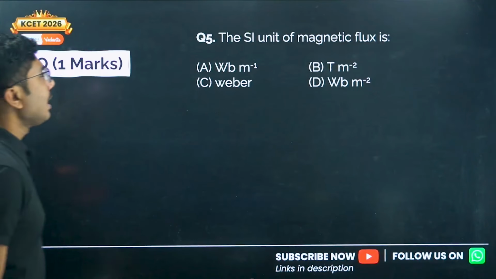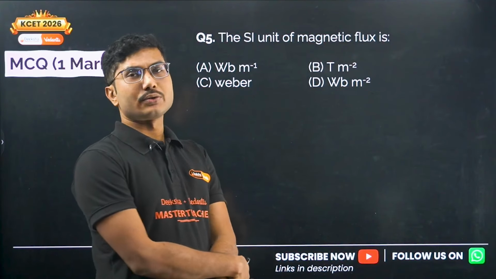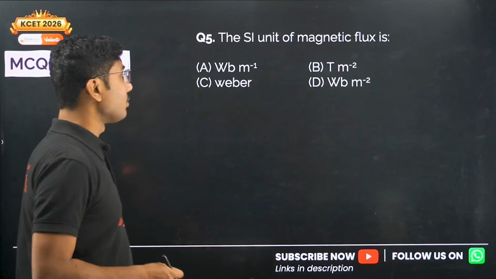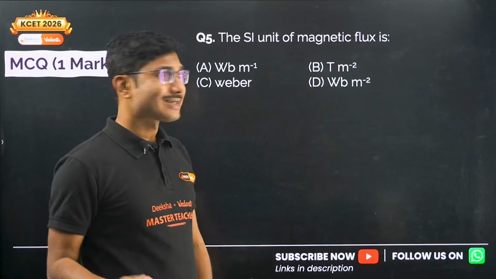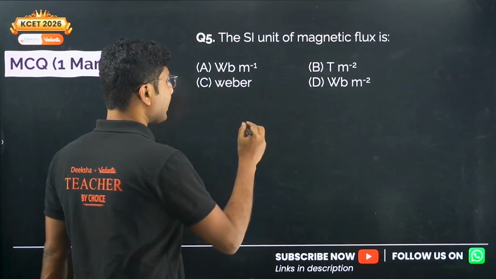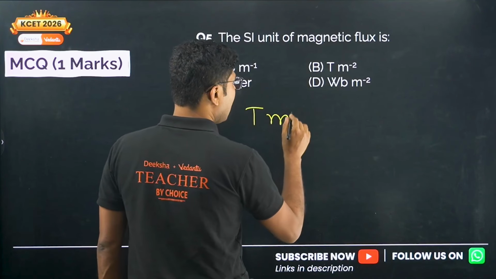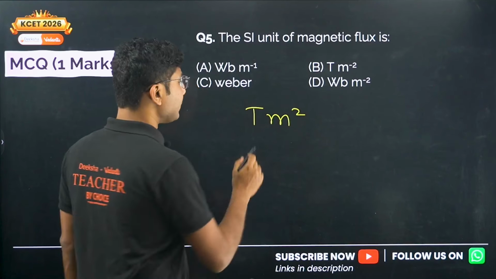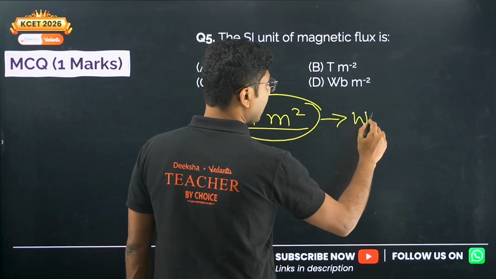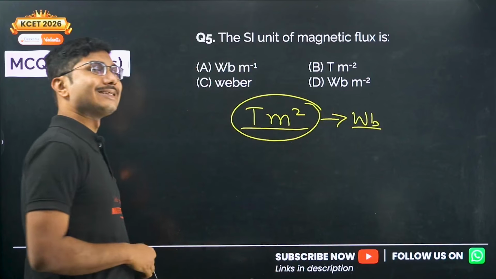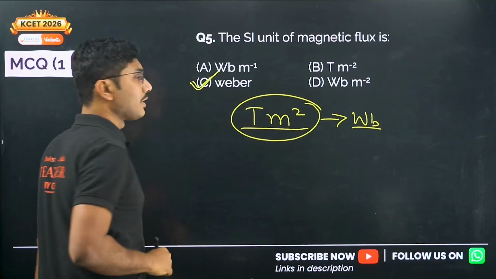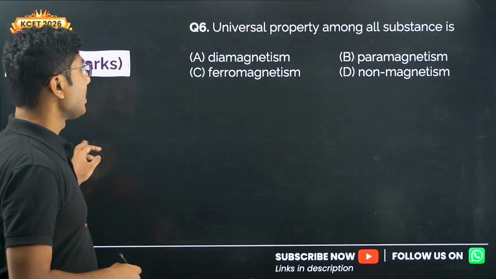Now let's move on. The SI unit of magnetic flux. What is the unit of magnetic flux? From Gauss's law we get to know about magnetic flux. There are two units. One is Tesla meter square, or this is also called Weber. So Weber or Tesla meter square is the unit of magnetic flux. So Weber is the correct answer for this question.